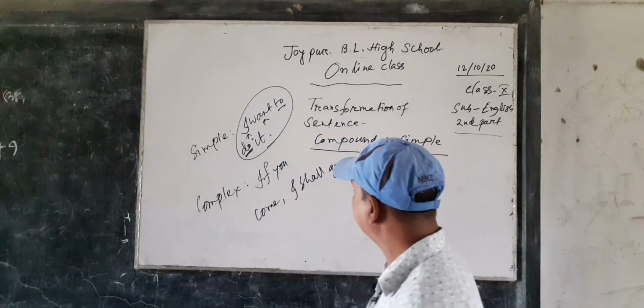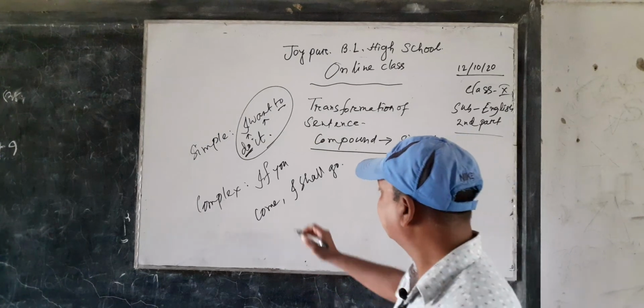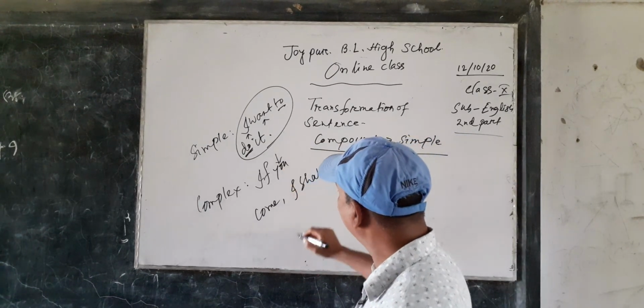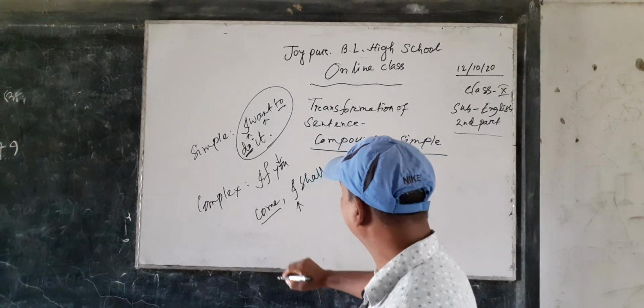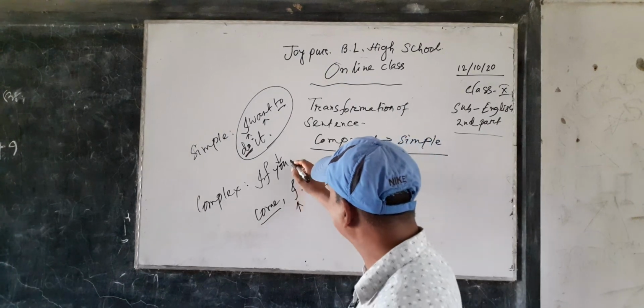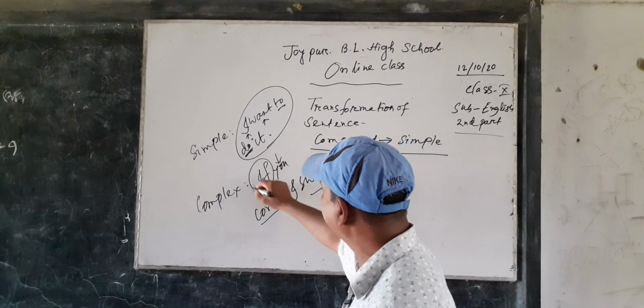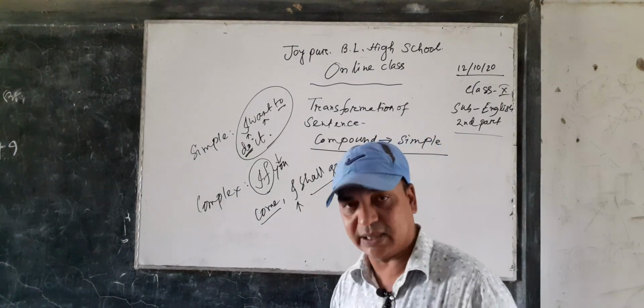If you come, I shall go. This is a complex sentence because here there are two subjects, you and I, and there are two finite verbs, come and shall go, and these two clauses are combined by a subordinating conjunction if. So dear students, this is a complex sentence.